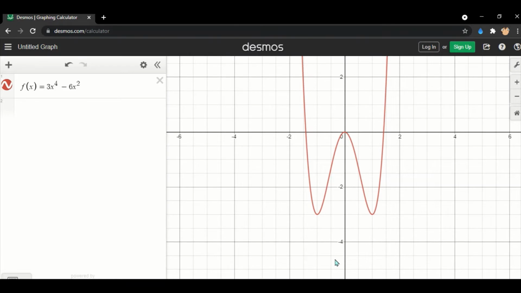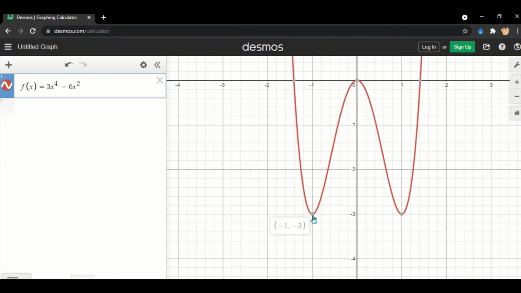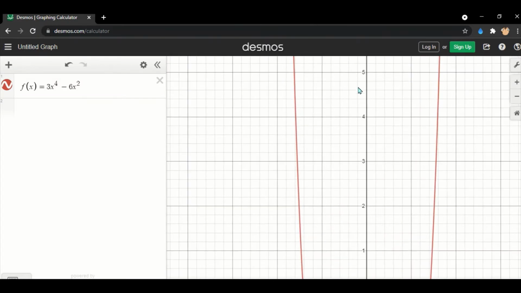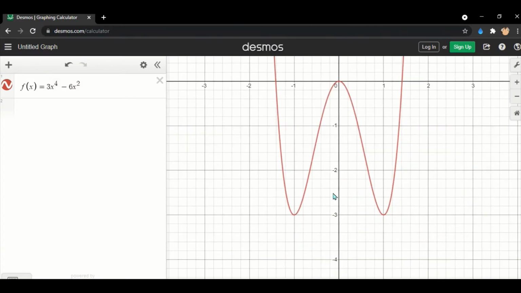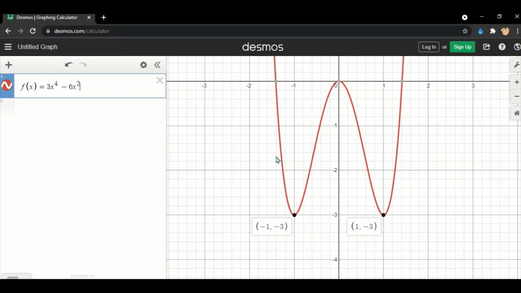Now we'll look at the range. As you can see, it is not continuous for any y value below -3. So the graph starts from -3 and goes to positive infinity along the y-axis. So my interval is -3 to infinity. Let me copy that. Great. Amazing. So I've done 2 so far.